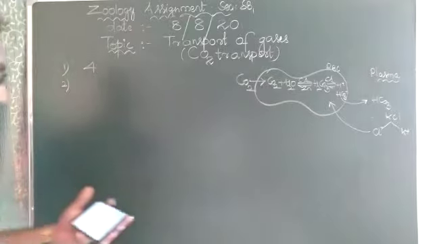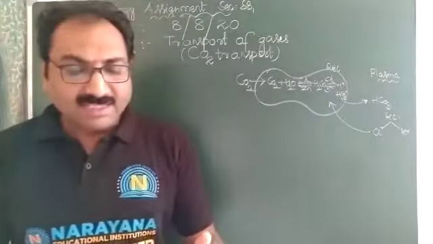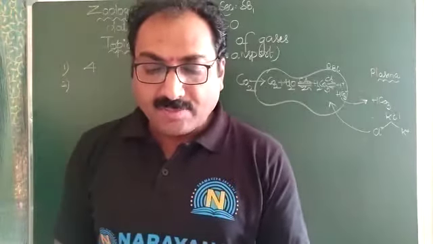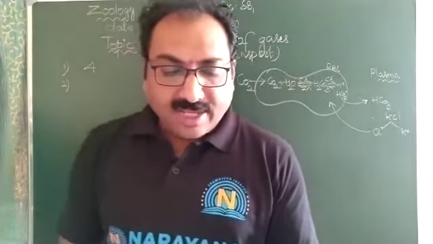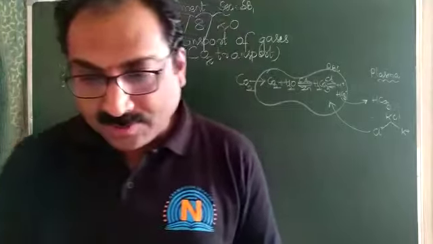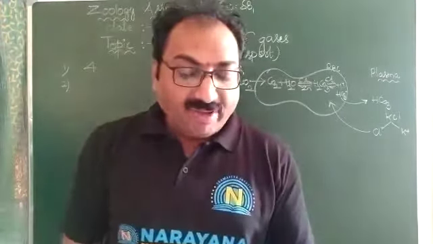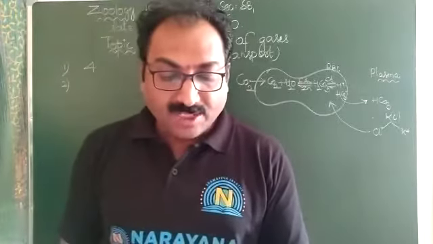And the second bit: in lungs there is a definite exchange of ions between RBC and plasma.